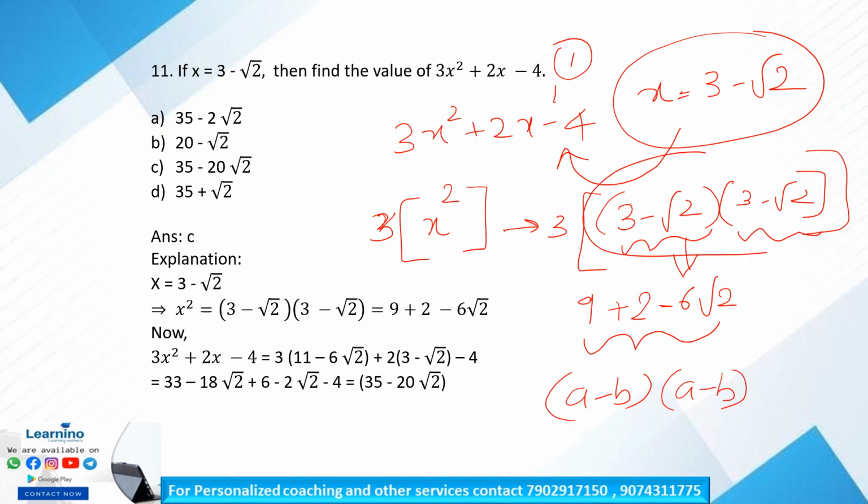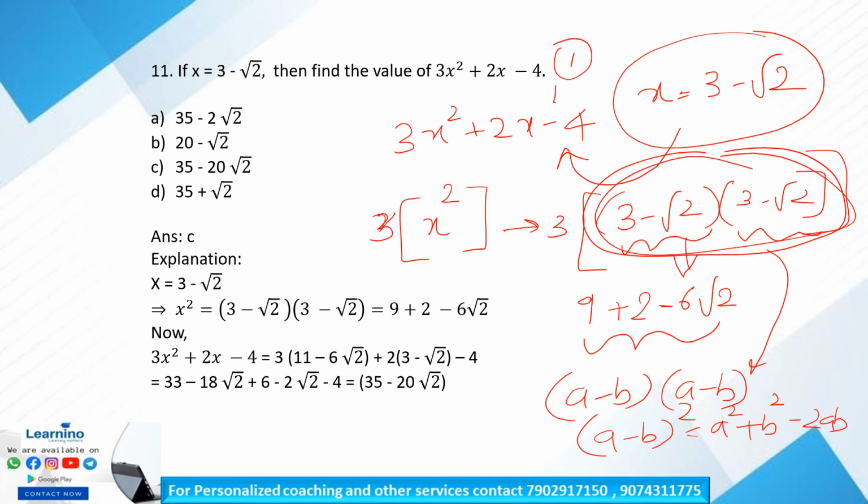This is a form of a minus b into a minus b. So what is that? This is a minus b the whole square, that is equal to a square plus b square minus 2ab. By solving in this method, we will get 9 plus 2 minus 6 root 2, that is a square plus b square minus 2ab. So 9 plus 2 minus 6 root 2 is equal to 11 minus 6 root 2.